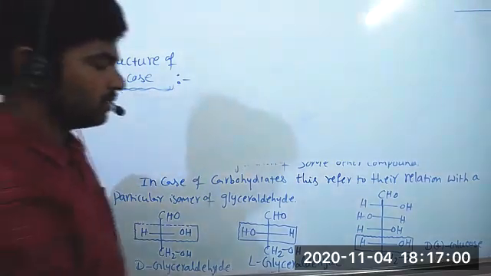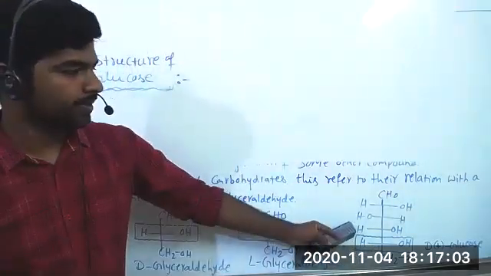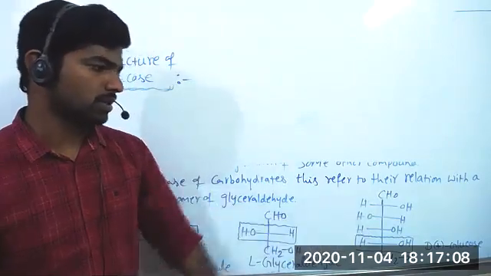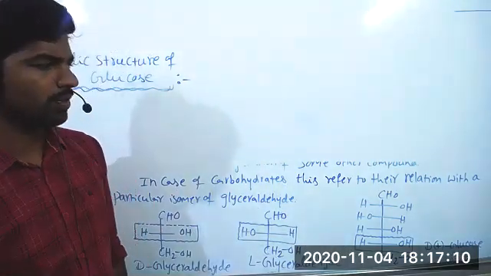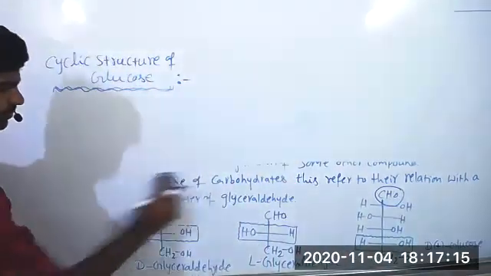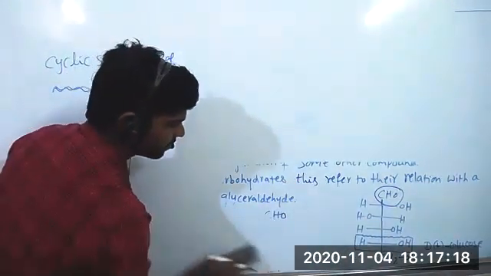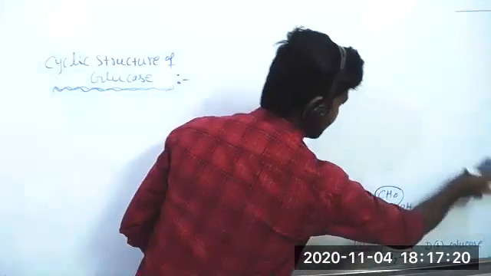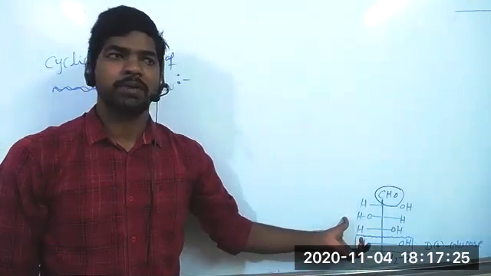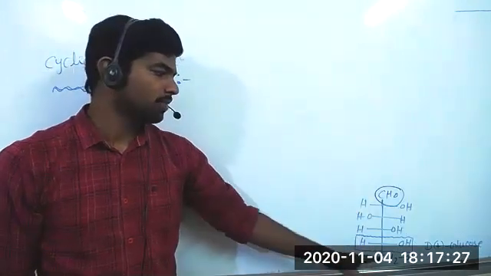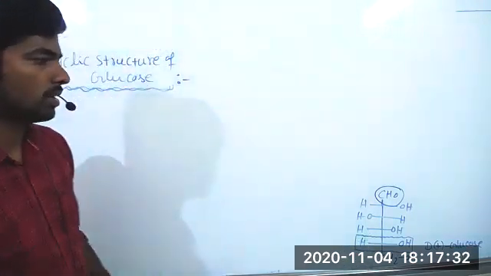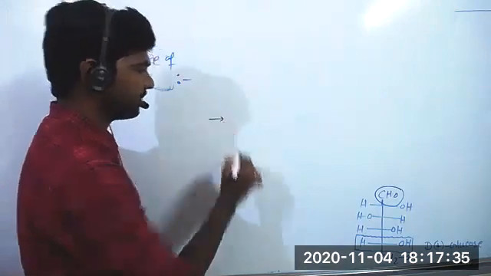See, so this is the open chain structure of glucose. The open chain structure of glucose can explain most of the properties. In the open chain structure of glucose, we are observing this aldehyde functional group. Although this open chain structure can explain many properties, some of the properties cannot be explained by this open chain structure. We will see what are those reactions that cannot be explained by the open chain structure.